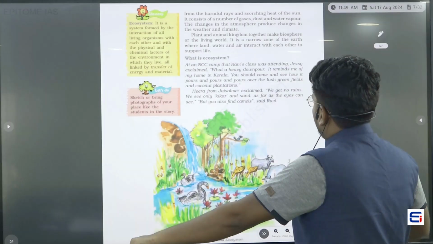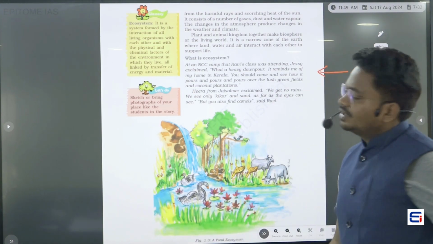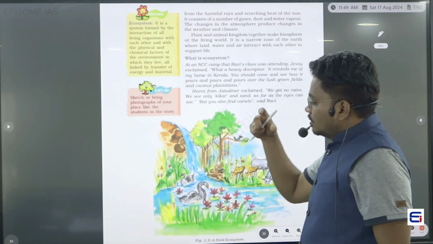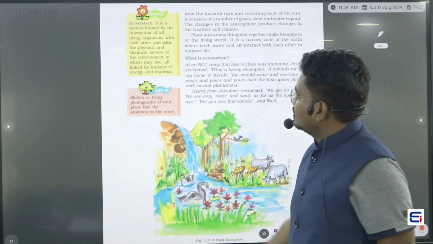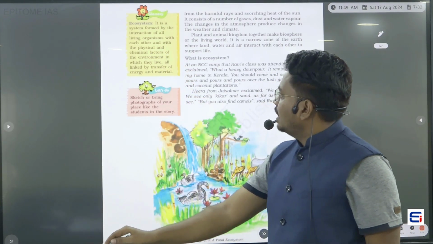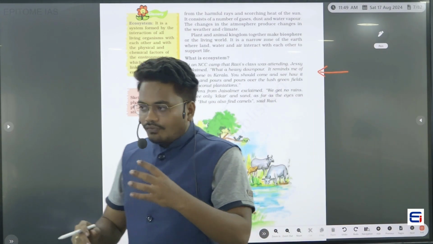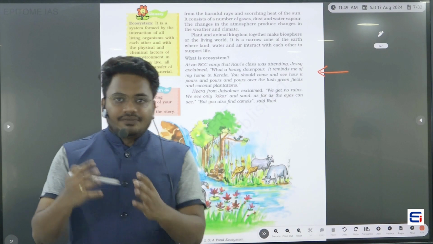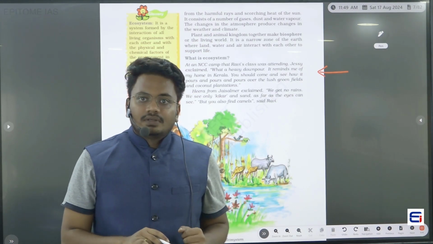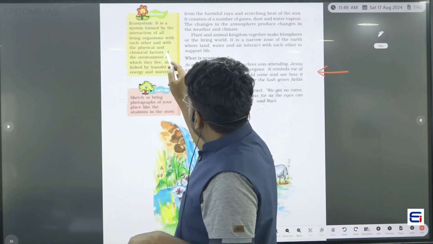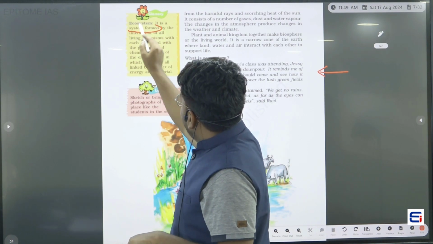Right. Now we should understand what is meant by ecosystem. Ecosystem is a zone or system which is formed by the interaction of all the living organisms with each other and with physical as well as chemical factors. That means the zone where all the living organisms interact physically or chemically with each other. That particular system, we call an ecosystem.